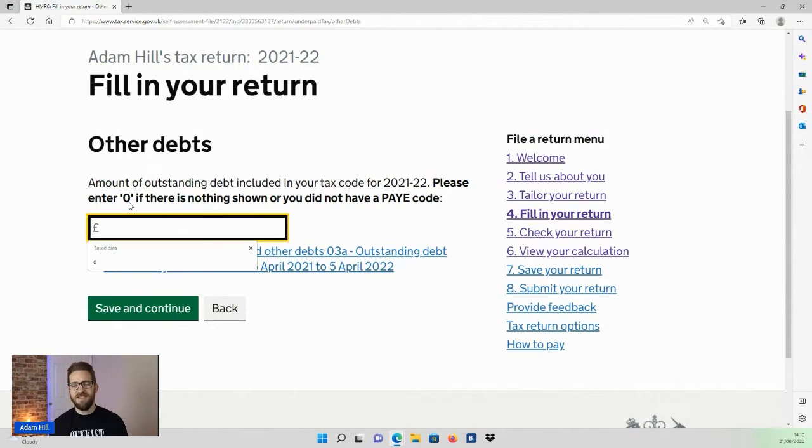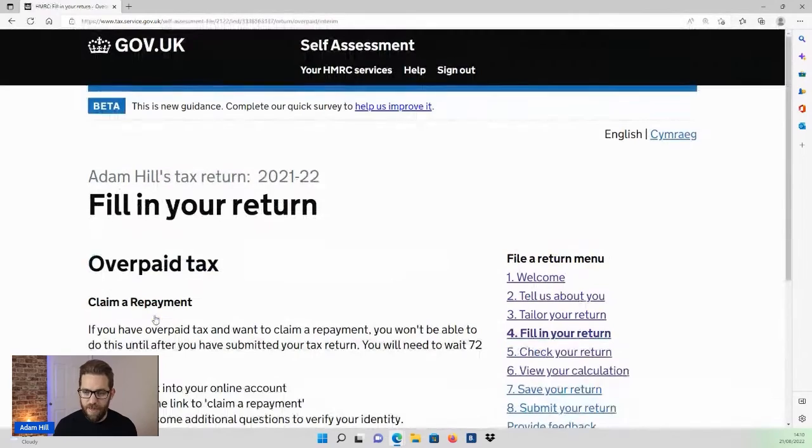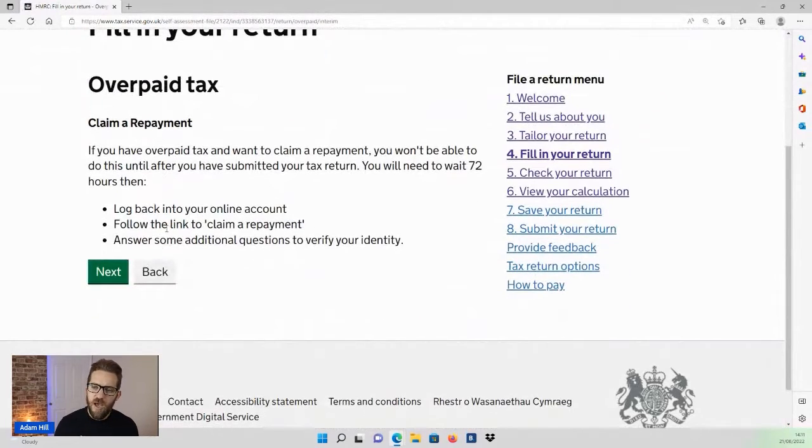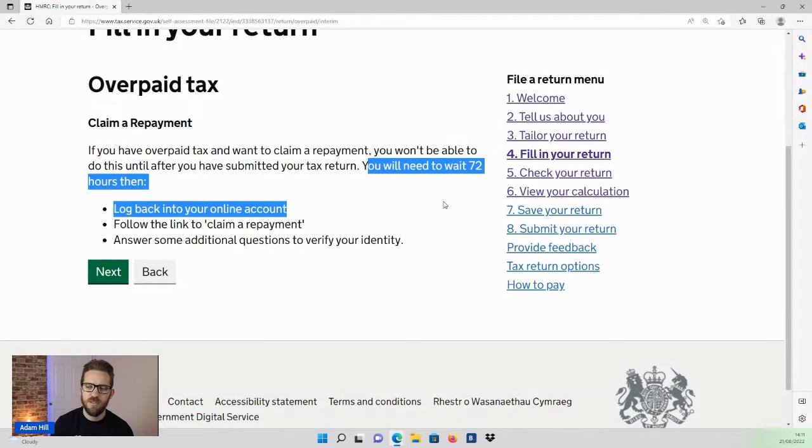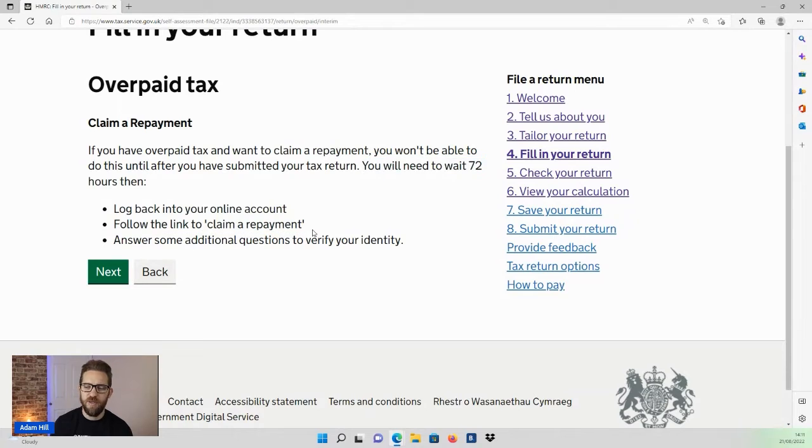Any outstanding debt included in your tax code, you have to enter a figure. So I'll enter 0. And then we are given the option to claim a repayment, or provide details for claiming a repayment. So actually the way it works now is that if you are due a repayment, if you have overpaid tax during the tax year, then you actually have to submit your return, wait for 72 hours, log back into your account, and then click on a link to claim your repayment.